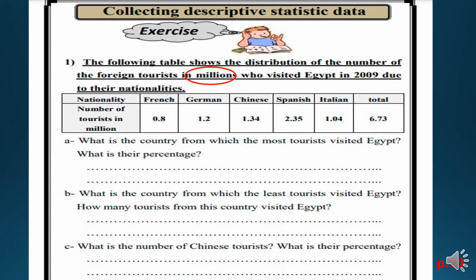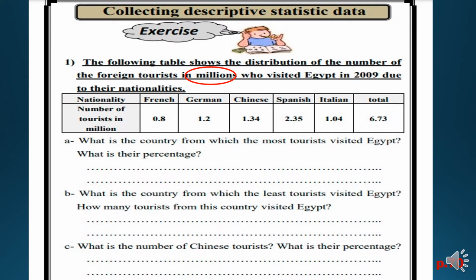So I have French 0.8 in a million, German 1.2 in a million, Chinese 1.34 in a million, Spanish 2.35 in a million, and Italian 1.04 in a million, and the total is 6.73 in a million also. 1 in a million, so I have to get this number. To get this number, I have to multiply it by million.